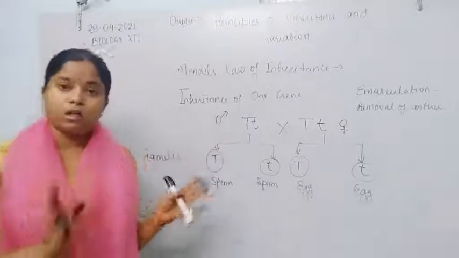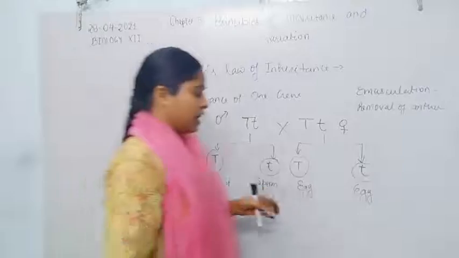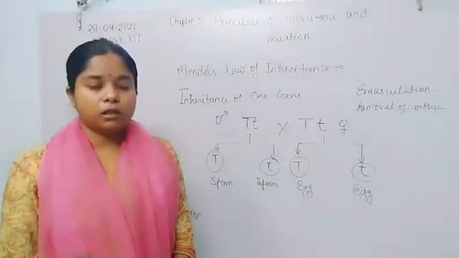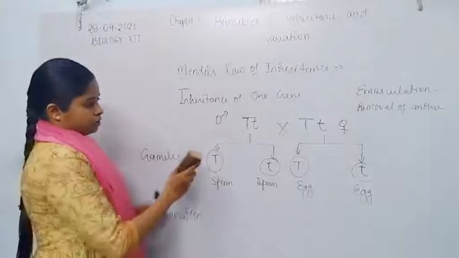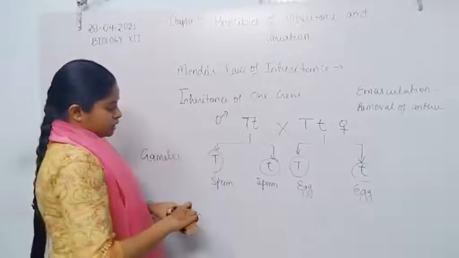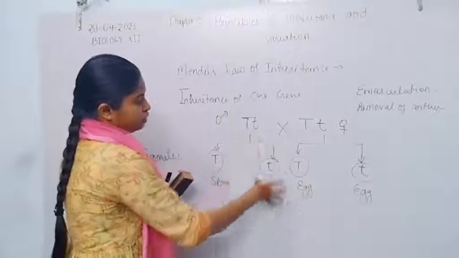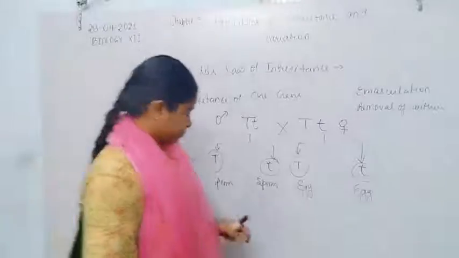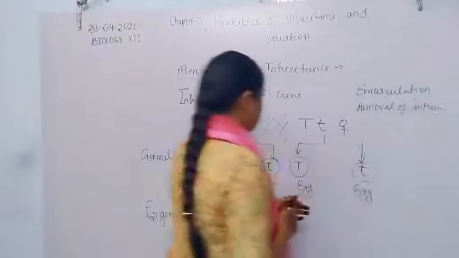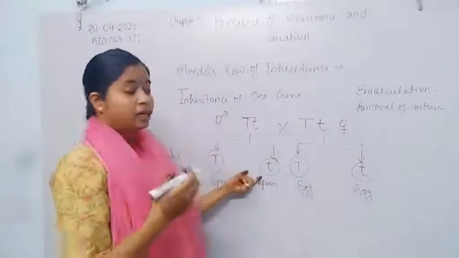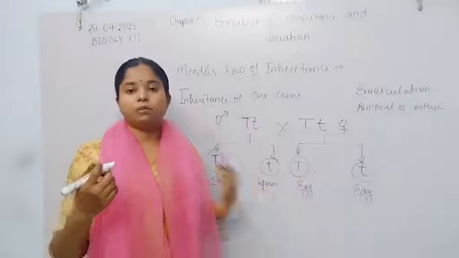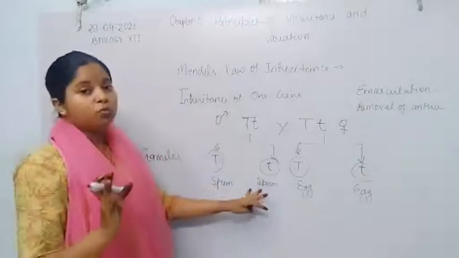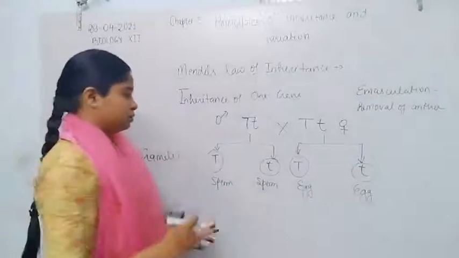Now with the help of the Punnett square we can easily observe the result of progenies or offspring in the F2 generation, and the probability, genotypic and phenotypic ratio in the F2 generation. Since we already know two types of gametes are formed, हम एक तरफ पुनेट स्क्वायर को एक तरफ मेल गैमेट और एक तरफ फीमेल गैमेट को रखते हैं, then we observe the result of the monohybrid cross in the F2 generation.